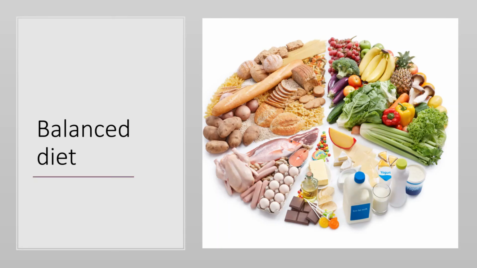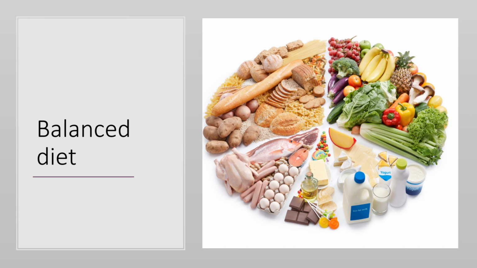The fifth topic is balanced diet. A diet that contains all the nutrients in the right proportions along with roughage and water is called a balanced diet. Here, remember, it's not the same for all human beings. The diet of a person depends on the age of a person, the type of work they are doing, the condition of the body, and their gender.